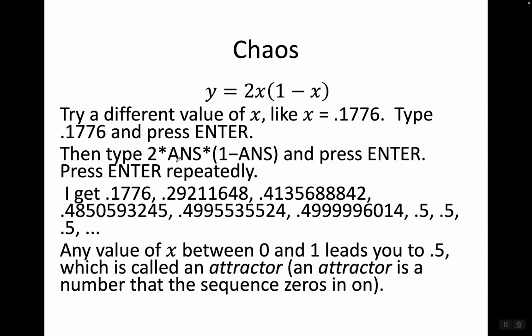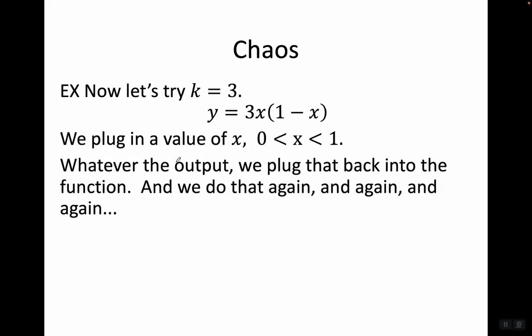Let's try a different value of x, like x equals 0.1776. Type 0.1776 and press enter. Then type 2 times answer times 1 minus answer and press enter. And just press enter repeatedly. I get 0.1776, 0.292, 0.4135, and so on. And then eventually it's just 0.5. Any value of x between 0 and 1 leads you to 0.5, which is called an attractor. An attractor is a number that the sequence zeroes in on.